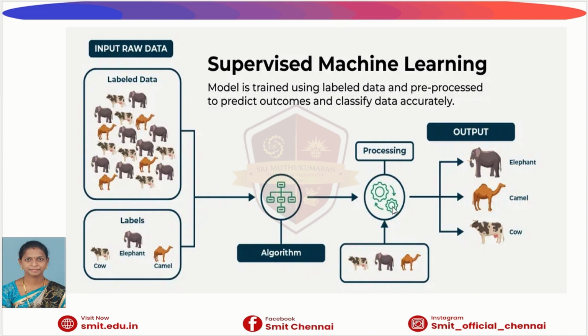Then comes the processing stage. Here the model analyzes features such as shape, size, ears, legs or color differences between animals. Based on these patterns, it learns how to distinguish one animal from another. Finally, on the right side, we see the output. When a new image is given, the trained model can correctly classify it as an elephant, camel or cow.